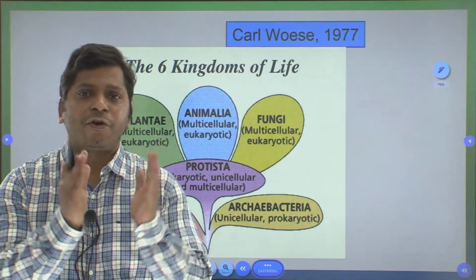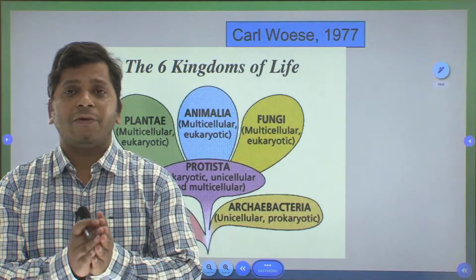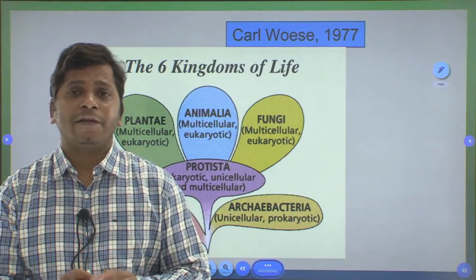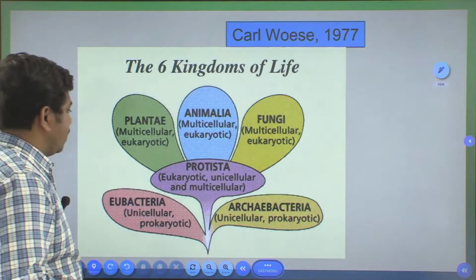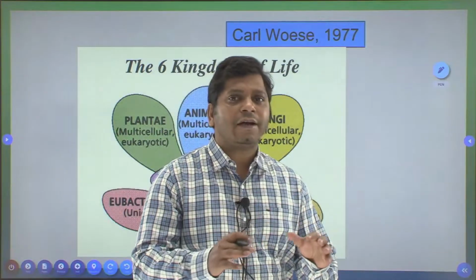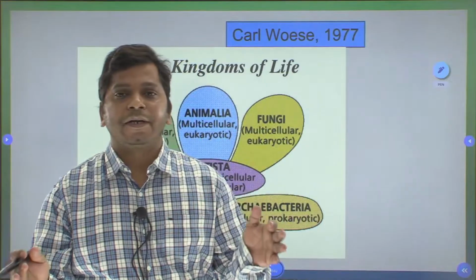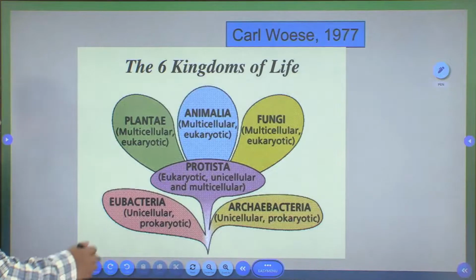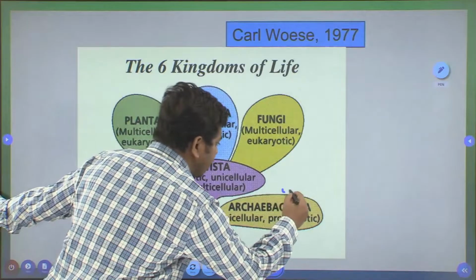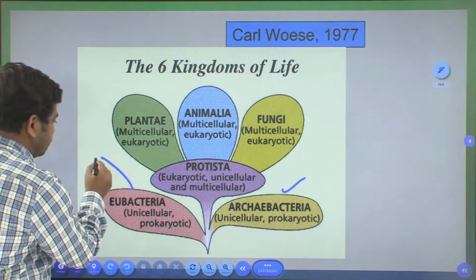The structural aspects as well as their physiological aspects vary from each other, and therefore he placed the Monera into 2 separate kingdoms. He classified Monera into 2 kingdoms, Archaebacteria and Eubacteria.